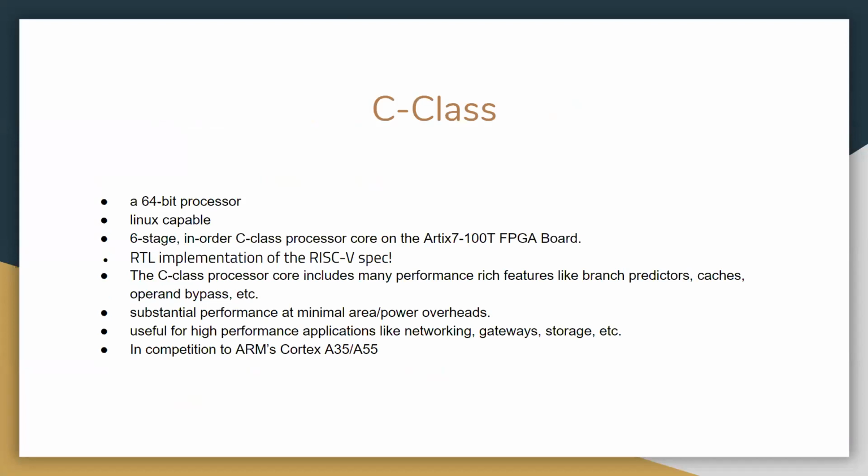C-class is basically a 64-bit processor and is Linux capable. That is, it can completely boot Linux.